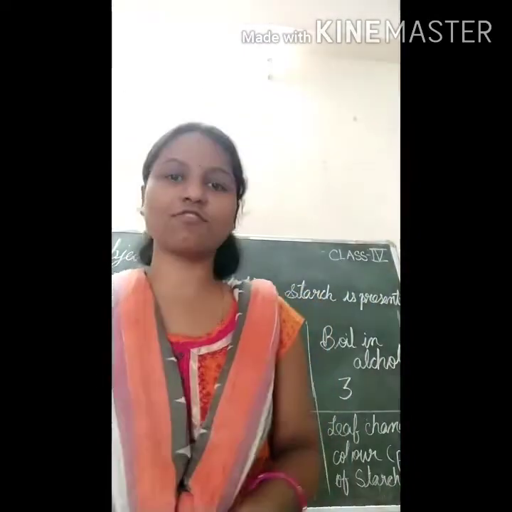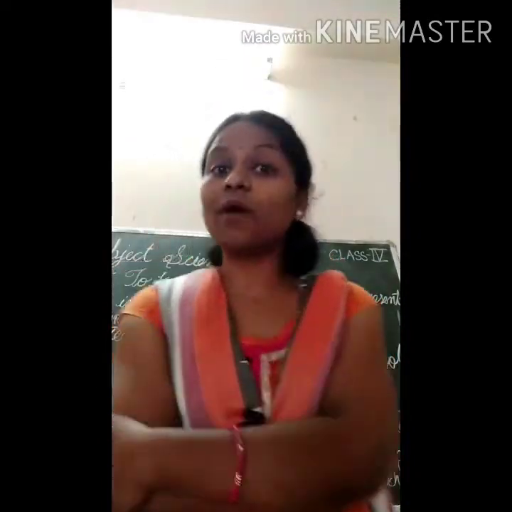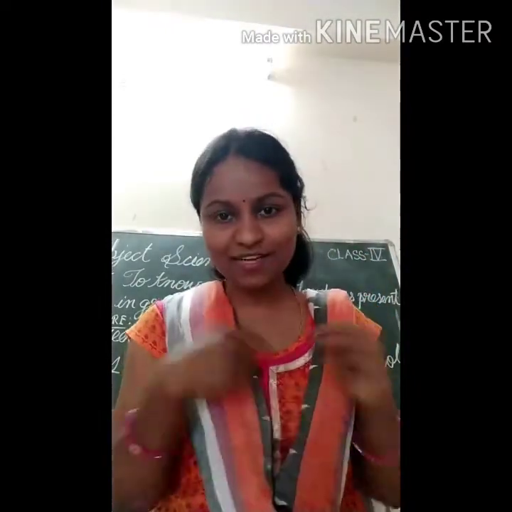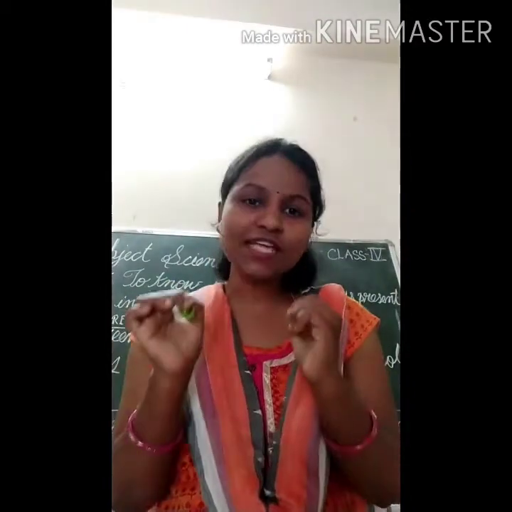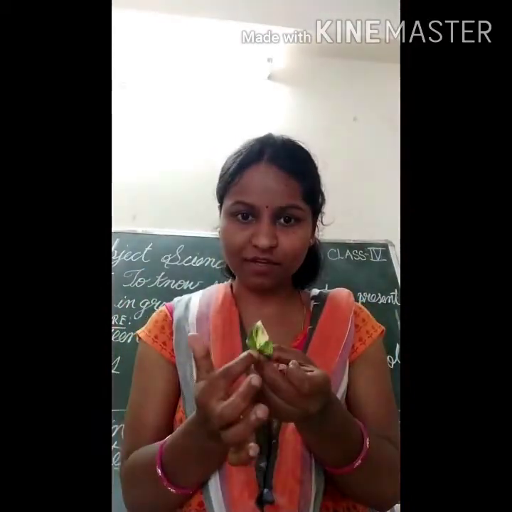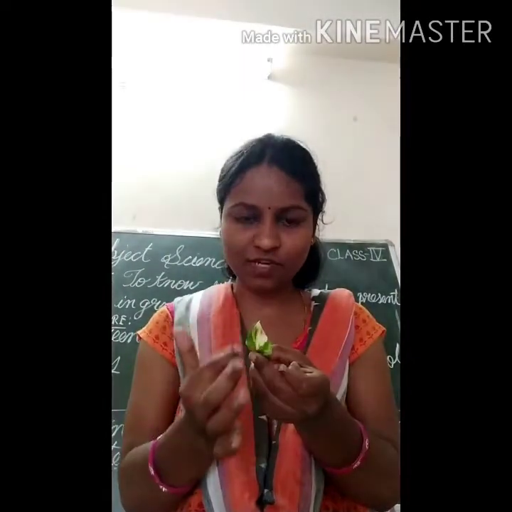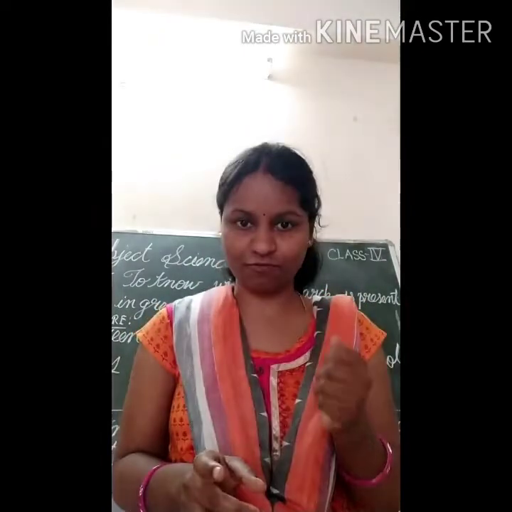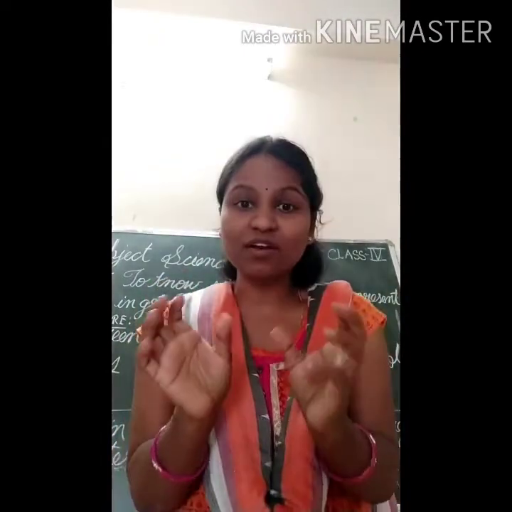Okay children, now next experiment is what? Whether chlorophyll is needed for photosynthesis or not. Okay children, I have just told you there are different types of plants. Some green plants and some non-green plants. You just take one of the non-green plants, in which the purple color is present here, and this one is green in color. Okay, take that coleus leaf, which is non-green in color.